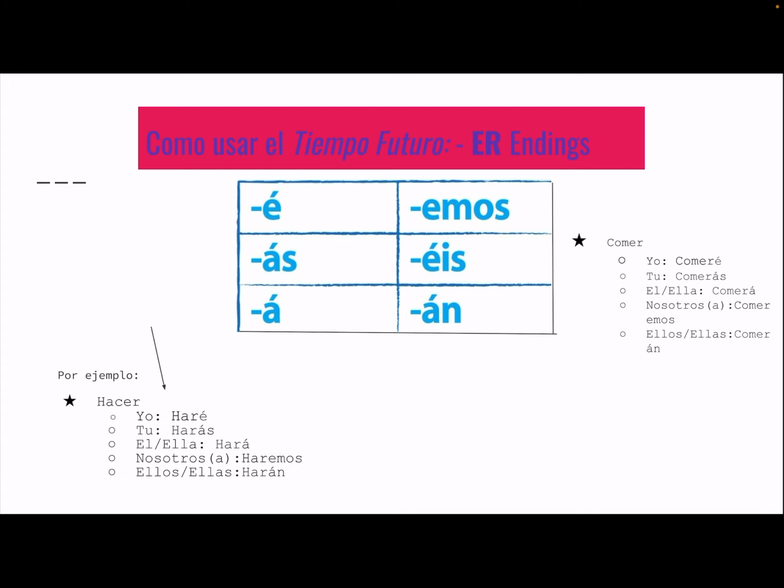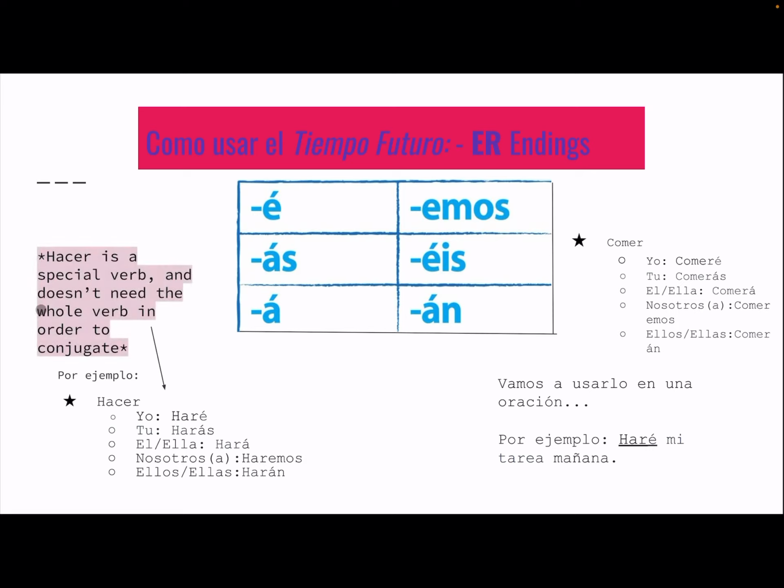But we're going to look at an example with a special verb known as hacer. And hacer is one of a number of verbs where you have to do some extra conjugation. So instead of having the whole verb and using the future tense endings, you're going to use har and then attach the future tense endings to the back of it because it's a special verb. So let's try that. Yo haré, tú harás, él, ella hará, nosotros, nosotras haremos, ellos, ellas harán.